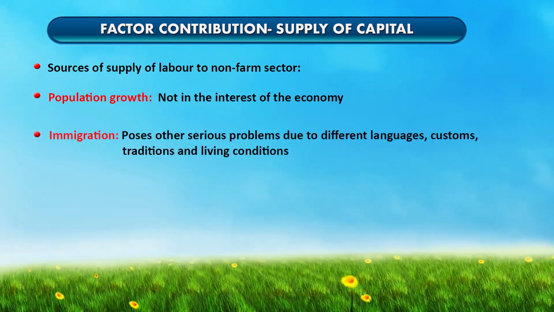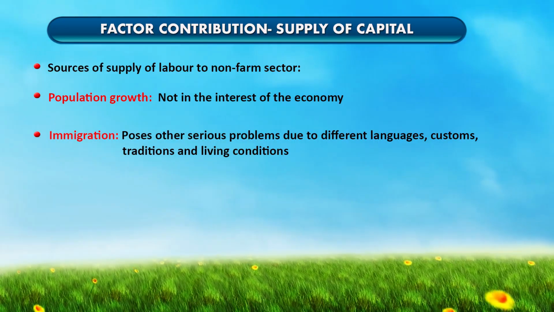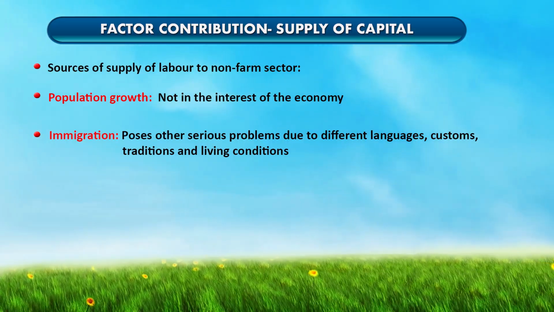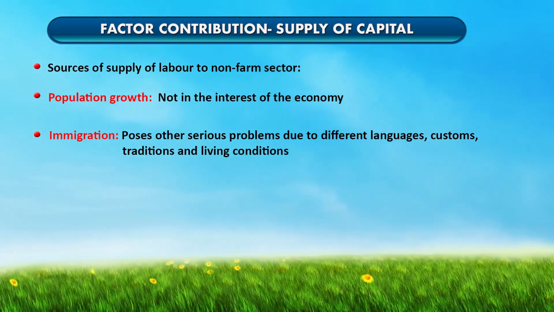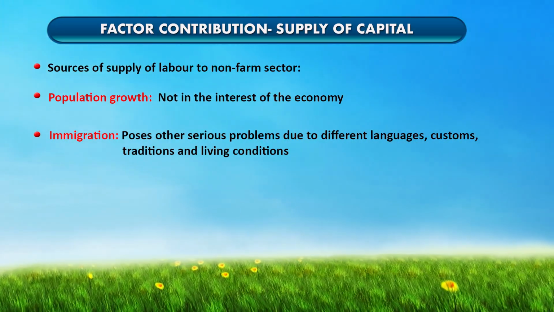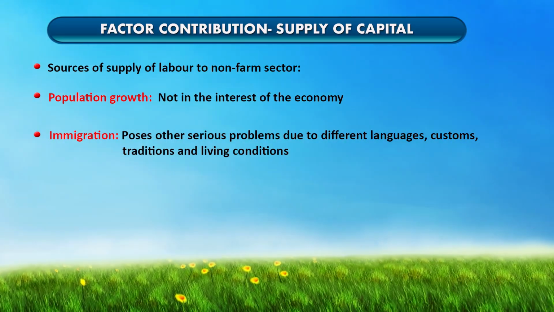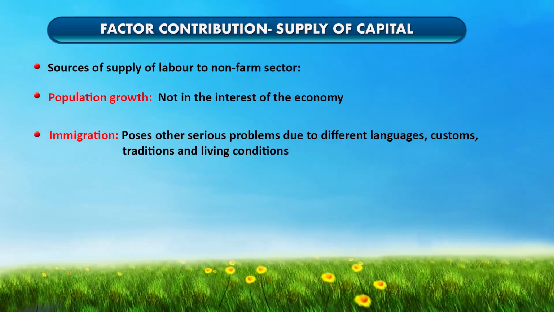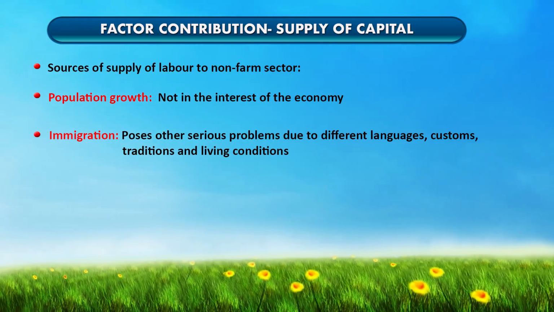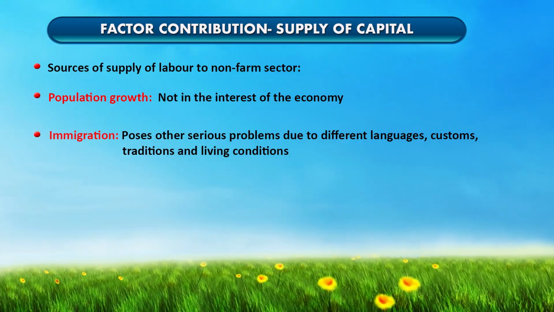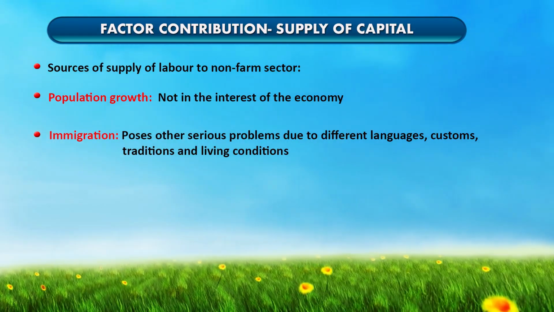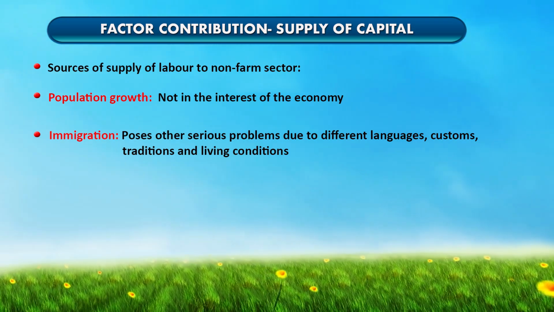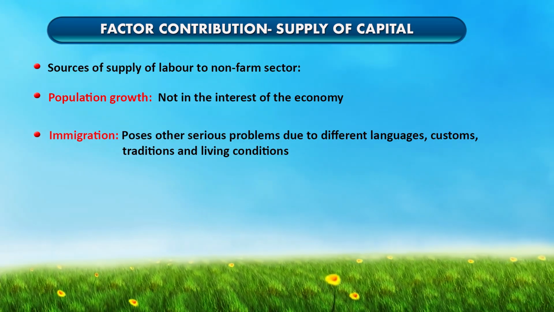Another way of supplying labor to the non-farm sector is migration. Basically, labor migrates from rural area to urban area, or from agriculture to non-agriculture activity. Here there are some problems, like when people move from one place to another, there is a problem of language, a problem of customs and traditions, and living conditions are also different in different parts of the country.